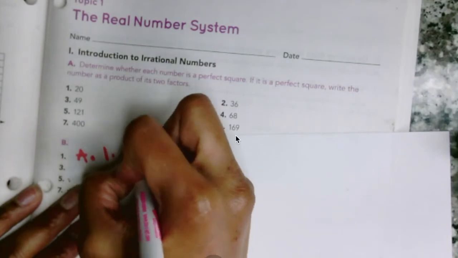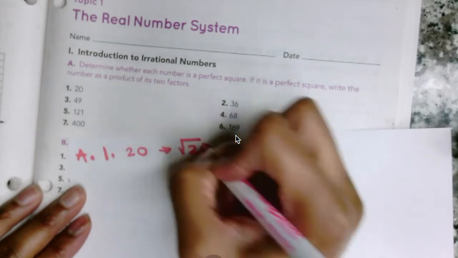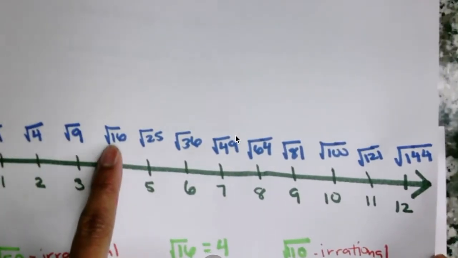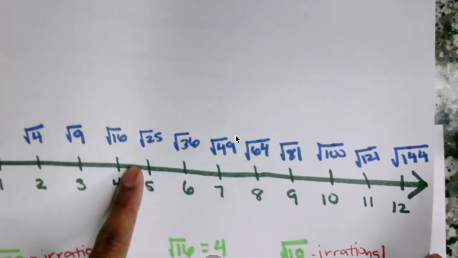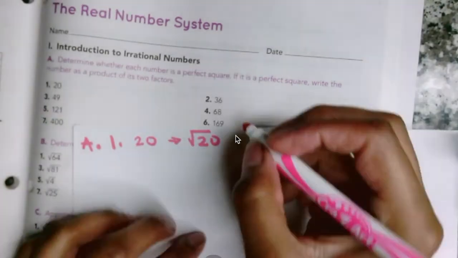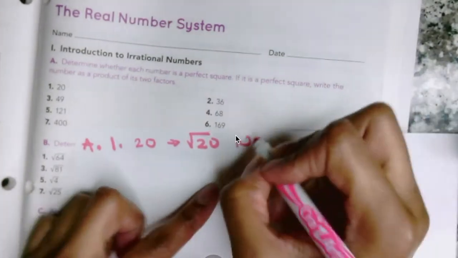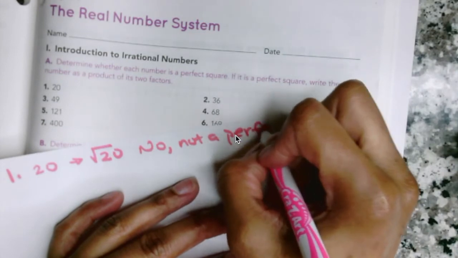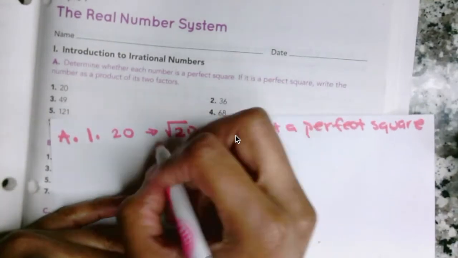So we have 20. Now 20, the square root of 20. Is the square root of 20 on here? Is it a perfect square? No, square root of 16 is a perfect square. Square root of 25 is. The square root of 20 is somewhere between this. So we know this is in irrational numbers. So square root of 20 is no, not a perfect square. Therefore, it is irrational.